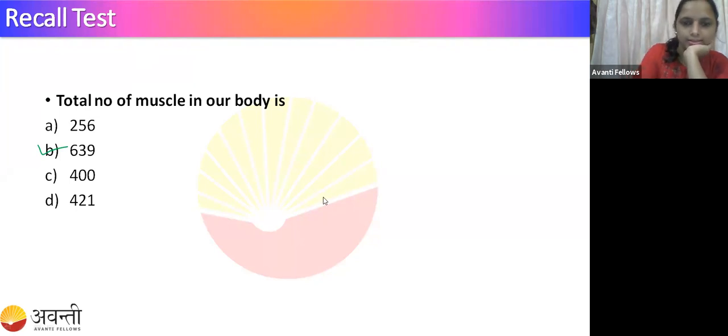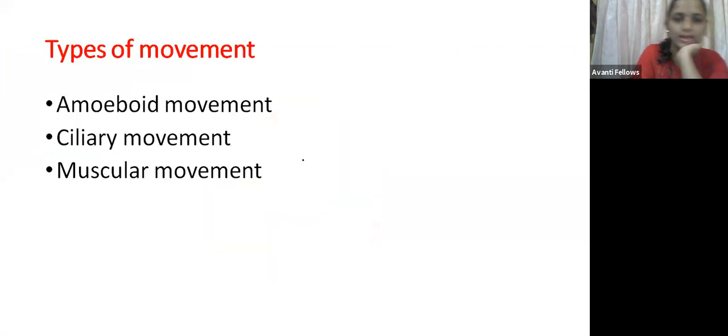Two, not six, right? Okay, guys, let us go to the movement. When it comes to movement, I told you, all movements are not locomotion. So here are the three movements: the amoeboid movement, ciliary movement, and the muscular movement. I'm not going to go into detail on this, as it is very lengthy. I'm going to give you only a small introduction, that's it.